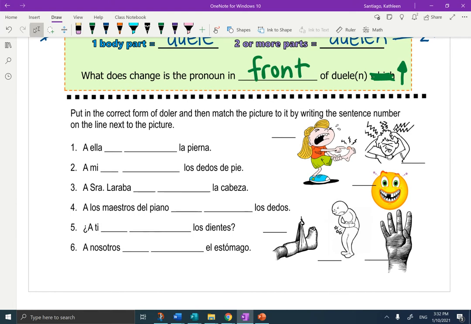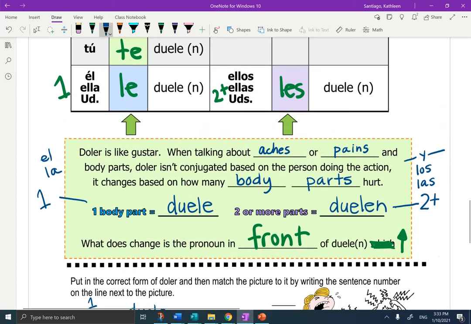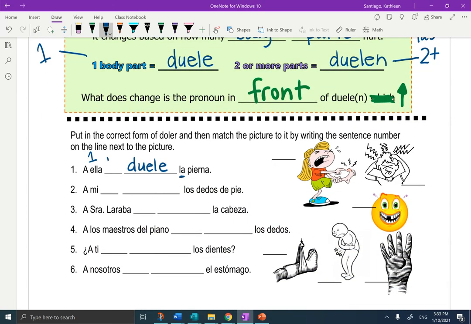So let's first of all do number 1. Ella blank blank la pierna. Well, the second blank is for duele or duelen. So second blank, how many legs hurt? Okay, 1 leg. So it's going to be duele. Now we're talking about ella. Ella is one person. Go back up to the chart as needed. One person is le. Le duele la pierna. Now I'm going to take this number 1 and find the picture of a ella le duele la pierna. Okay, so I'm going to put a number 1 here.